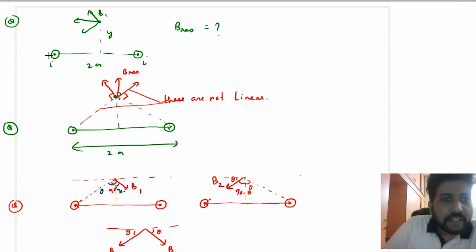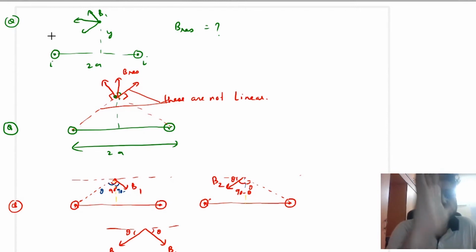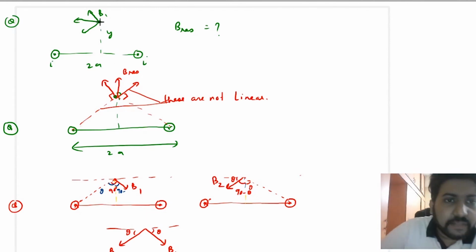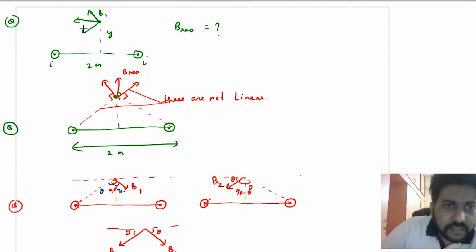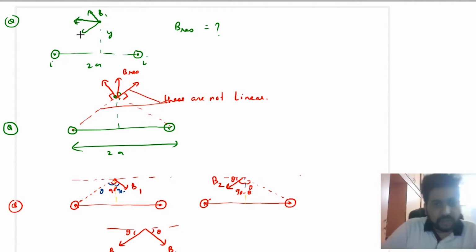So you will see that due to this, listen carefully now, place your thumb along the current that is out of the plane. So you are curling your fingers in the anti-clockwise direction. That means at this point the field due to this wire will be in this direction. Similarly, if you see this, again it will be anti-clockwise curling, that means this. So the resultant of these two will be in this direction, again horizontal.